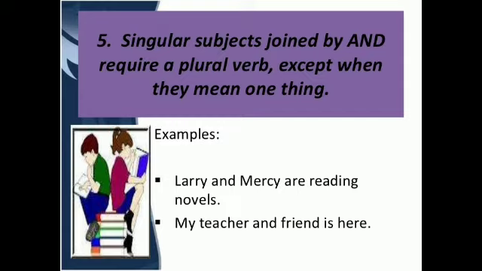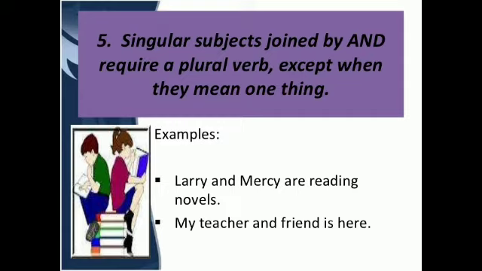Larry and Mercy are reading novels. So Larry and Mercy both are two different persons. Okay, so they both are reading the novels. Therefore "are" is being used with Larry and Mercy because they are considered as two different persons. Okay, now let us see the second example. My teacher and friend means my teacher and friend both are the same person. Therefore here the singular verb "is" is used.